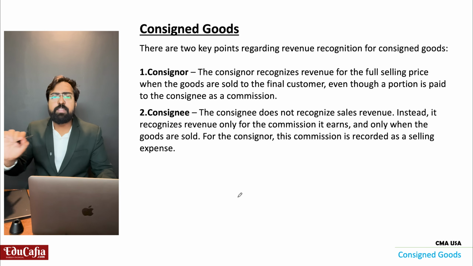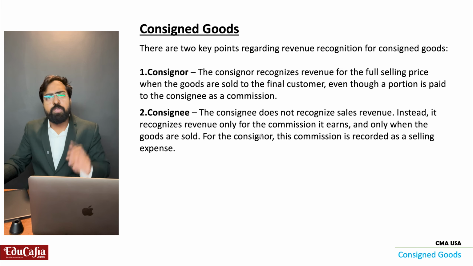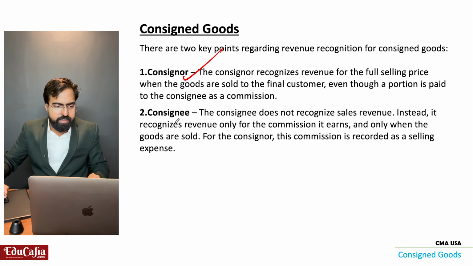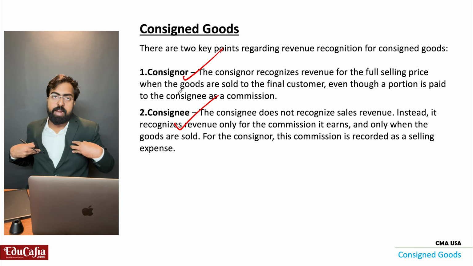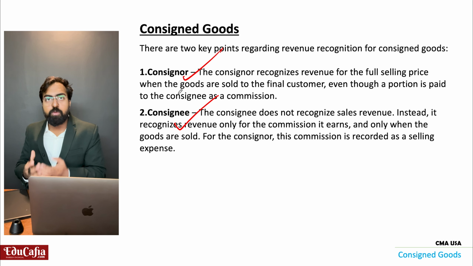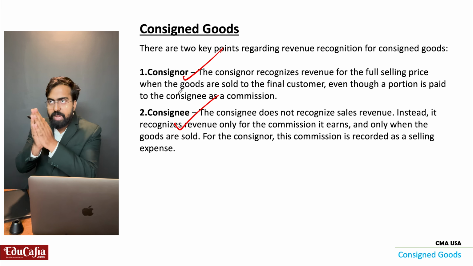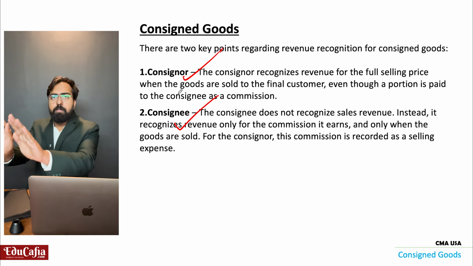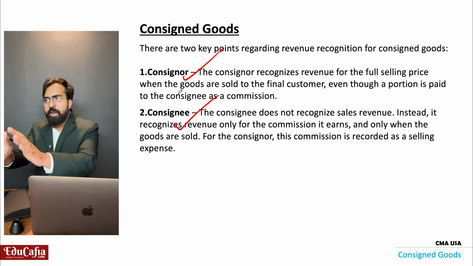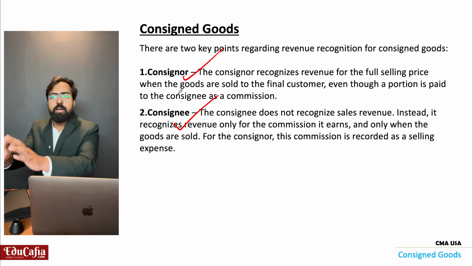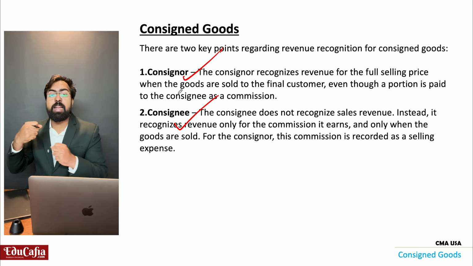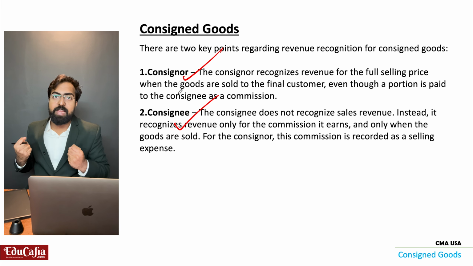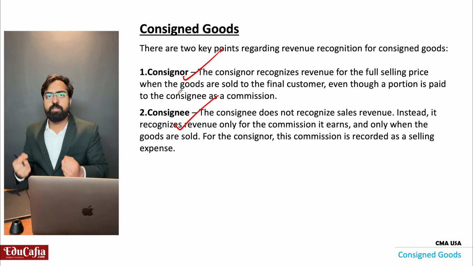If it is consigned goods, what is consigned goods? We know two people are there, consignor and consignee. If I am having a car and I want to sell that car, what will I do? I will go to a used car showroom and tell them, I will keep my car here, and you please sell my car. And what will I give? I will give a brokerage fee, a commission, and whatever the balance amount, I will take. This is what happens in consigned goods.